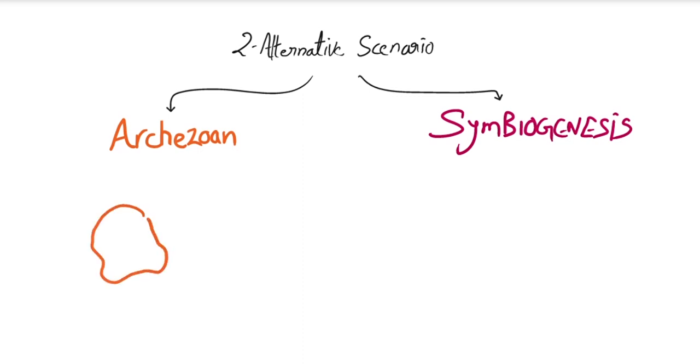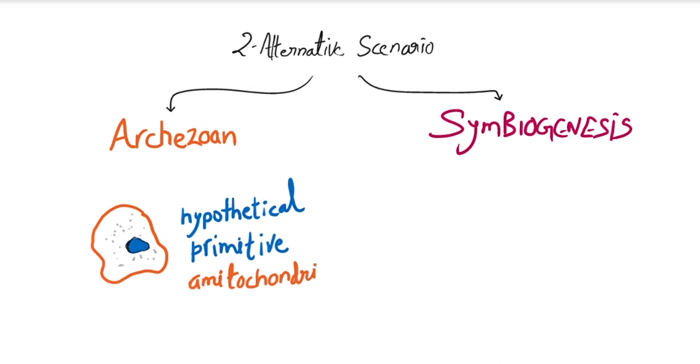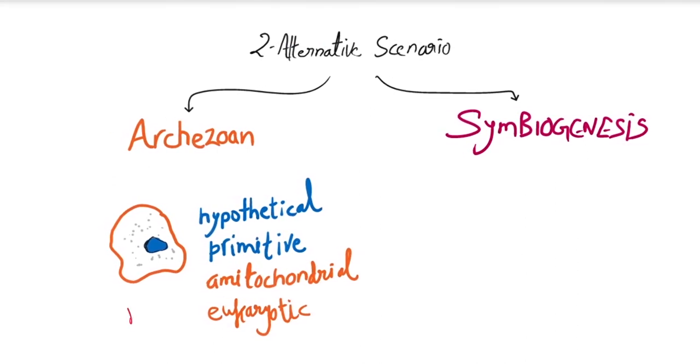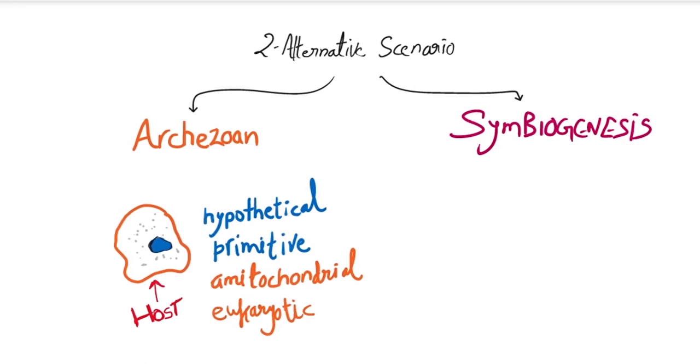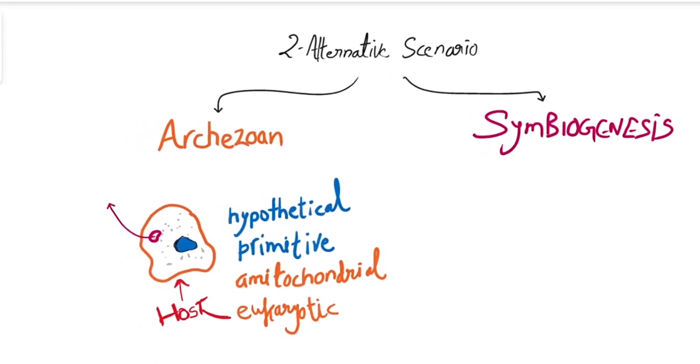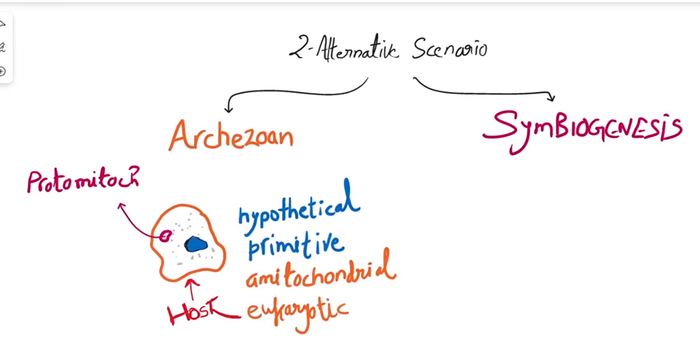First is the archaeozoan scenario. It says that there was an ancient, primitive, hypothetical amitochondrial eukaryotic host. That means primitive, पुरातन था, amitochondrial, it doesn't have any mitochondria, और सबसे important, eukaryotic था. That was a host which harbors a proto-mitochondrial endosymbiont.